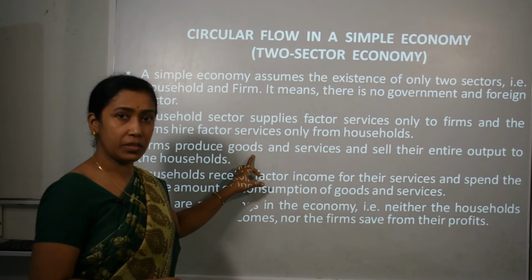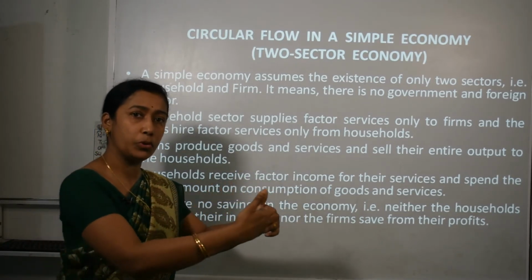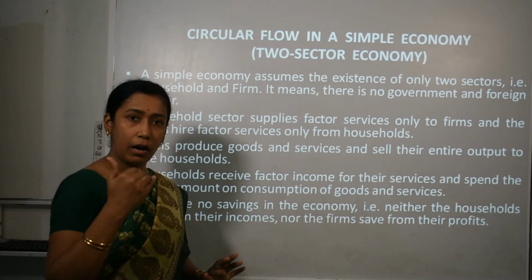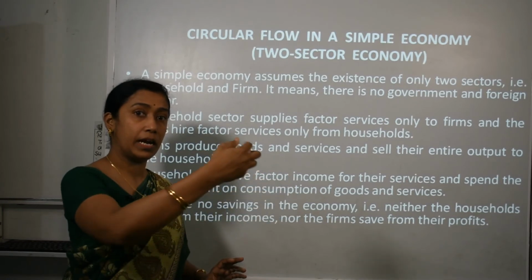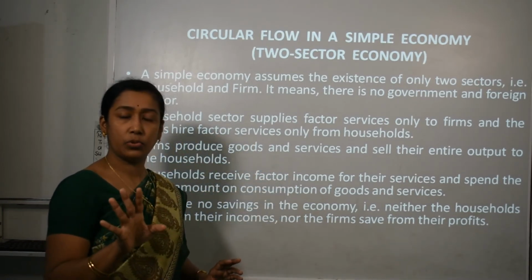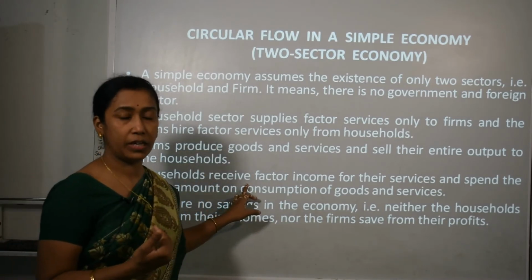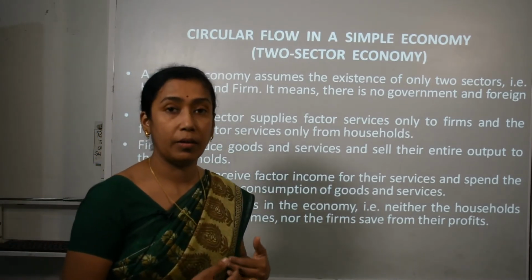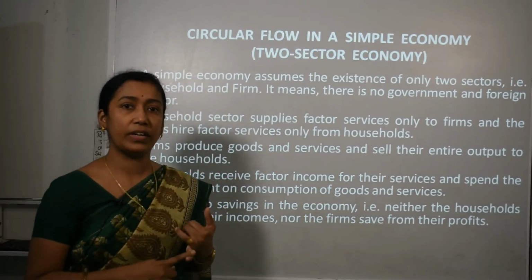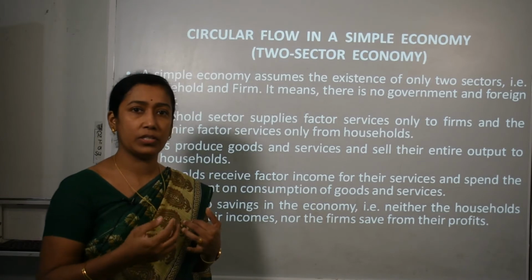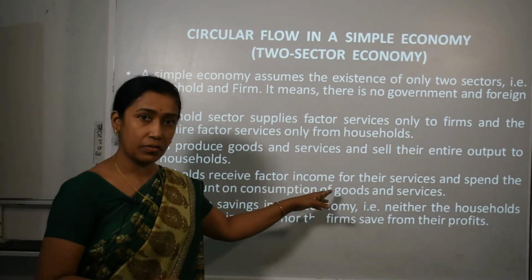Firms produce goods and services and sell their entire output to household only. Household gives services, firms entirely produce goods and services and sell them only to households. Then household receives factor income. That means these households, who are laborers or workers or employees, get the factor income, and this factor income is in the form of rent, wages, interest and profit paid by the firms to household for their services.